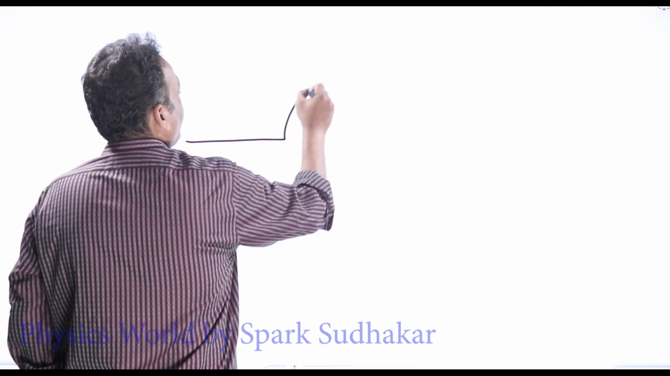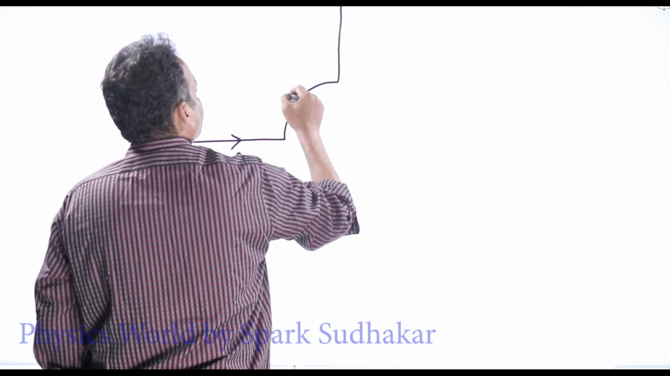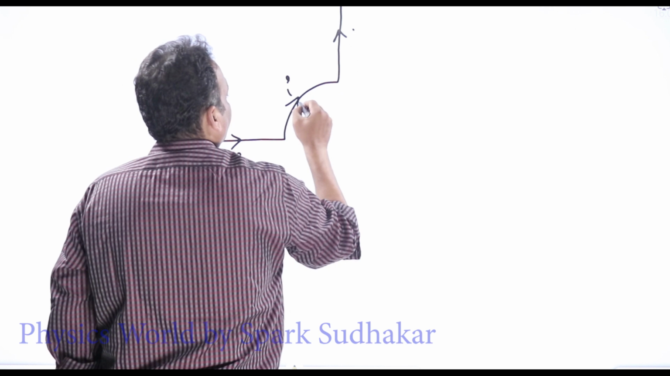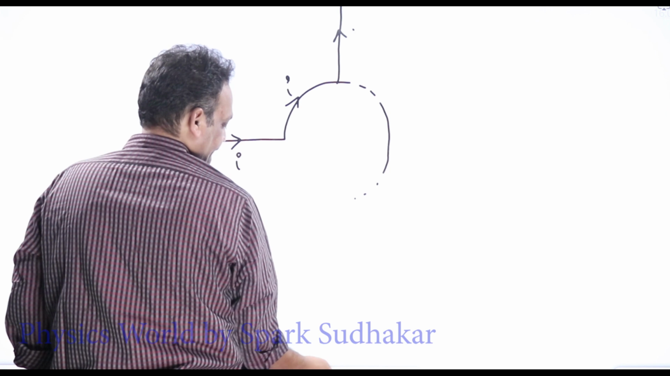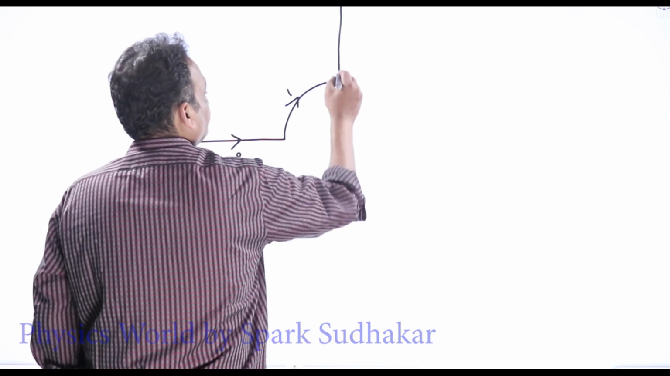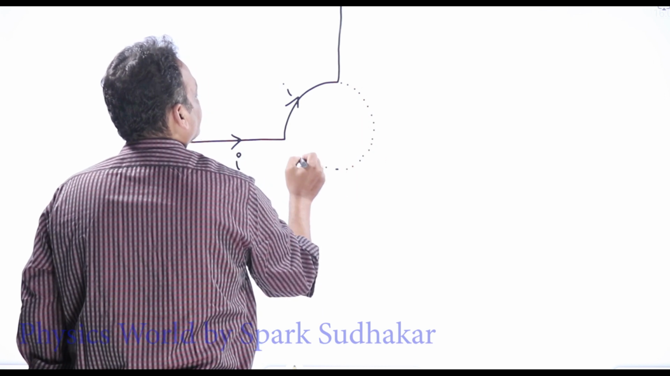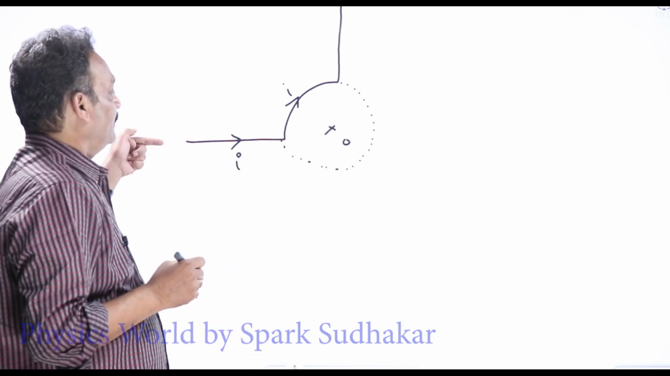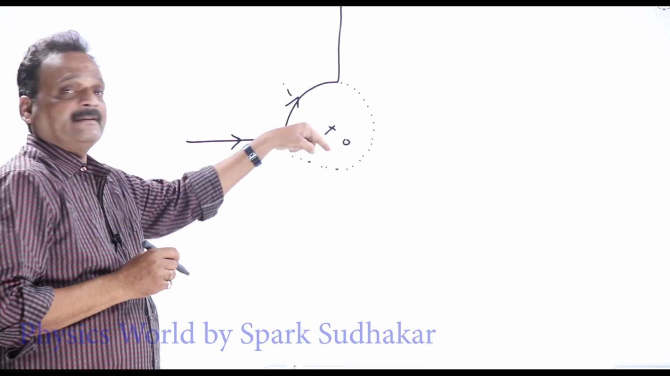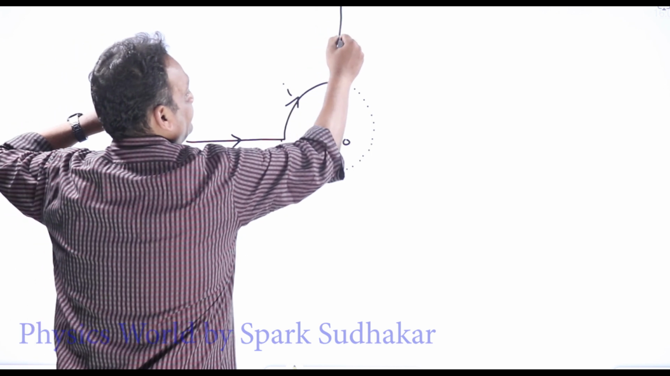Now a segment is like this. Okay, current I is flowing like this. Okay, what is the magnetic field in this configuration? What is the magnetic field at the center O? Okay, now there are 3 segments of wires.